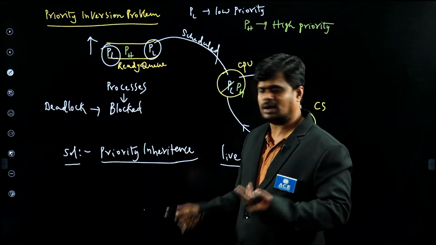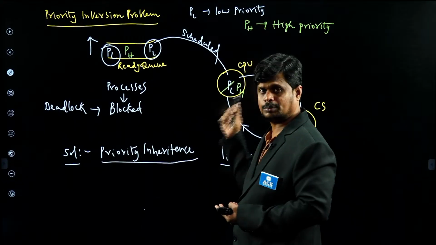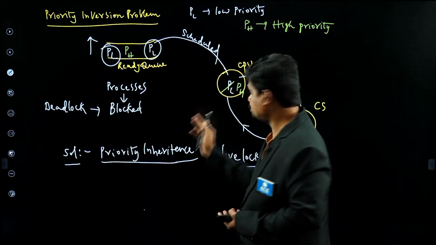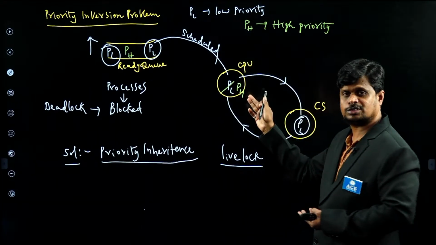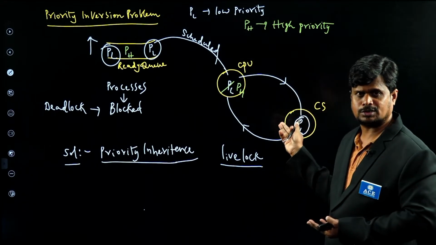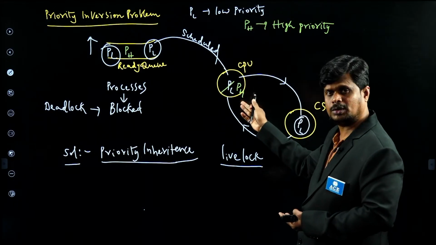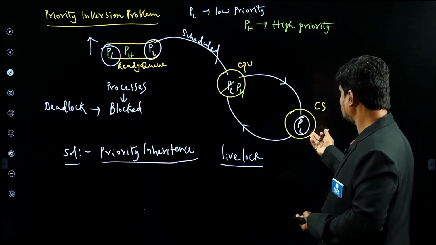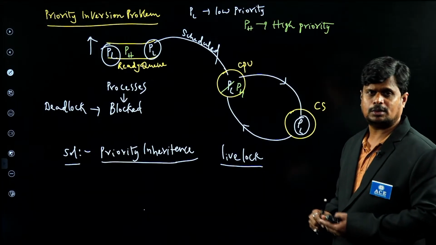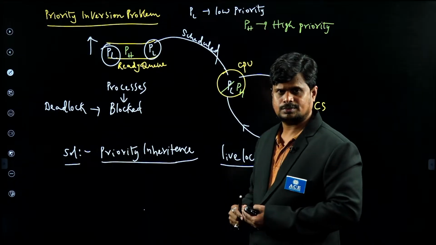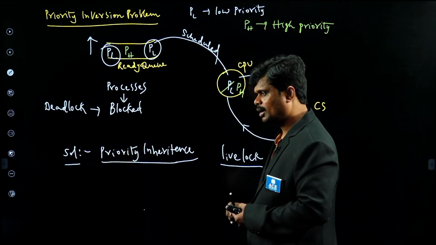Then obviously what will happen? The CPU can be removed from the PH and handed over to PL. PL is already in the critical section, now it got the CPU, so PL can finish its execution and come out of the critical section. Then PH can enter the CPU as well as the critical section, so that it is also able to finish. So this is called priority inheritance. Are you clear with this point?